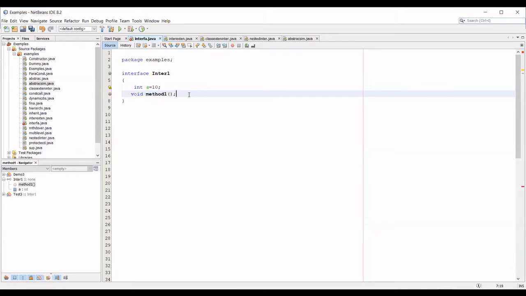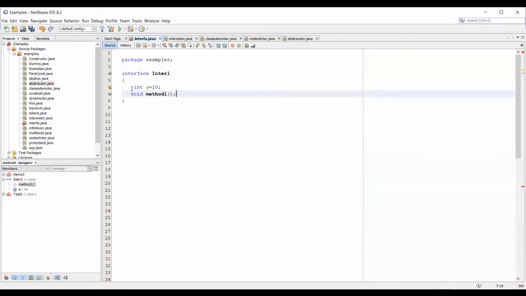So that is the first point. And the second one: you can have a variable, but by default the variable is public static final. The final variable we already discussed. I think you remember the final variable. Yes, ma'am. So what is the use of a final variable? It is a constant variable whose value cannot be modified by any of the classes that use it.